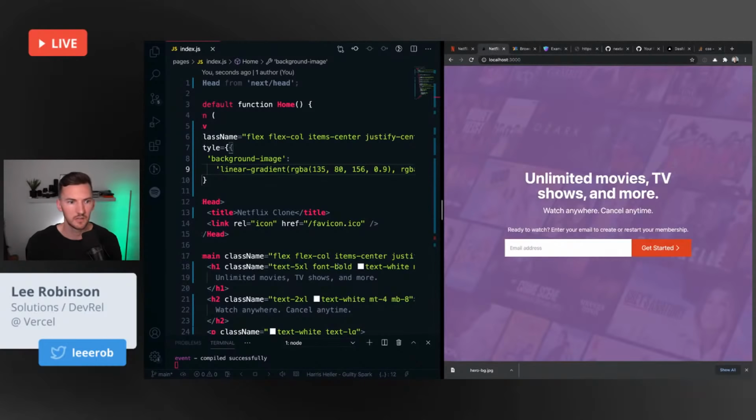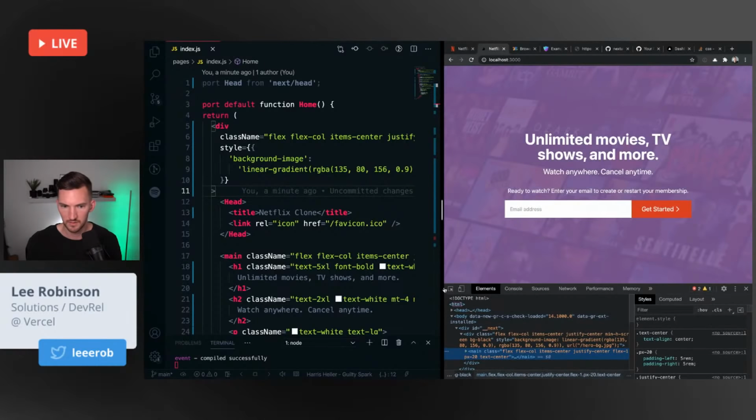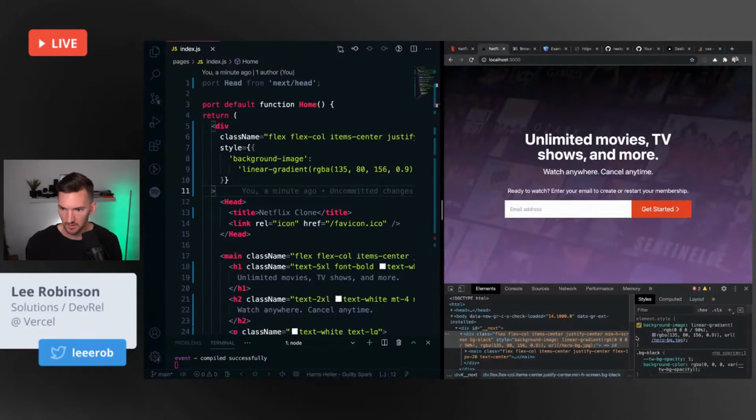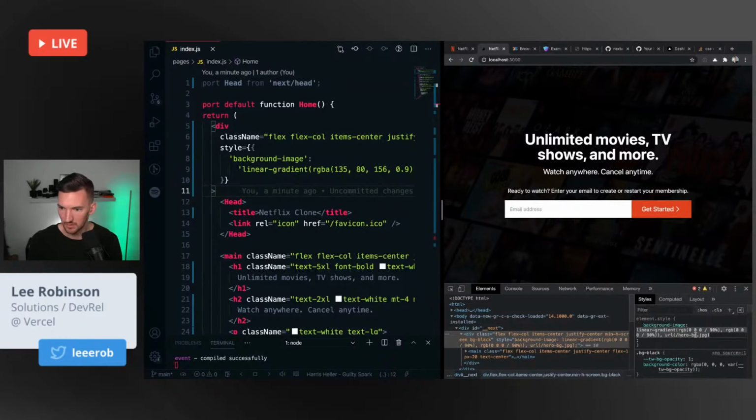Go back to here. Let's fix these colors. We want black, obviously. And I don't think we necessarily even need a gradient. We really just need an overlay. I mean, these are pretty heavy.